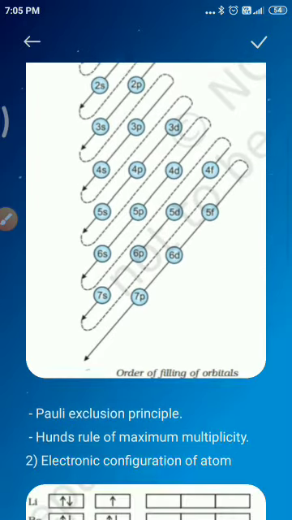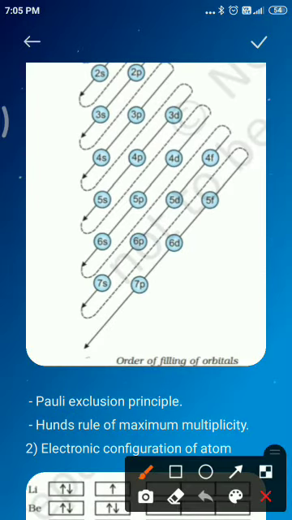Next we come to Pauli's exclusion principle. The number of electrons to be filled in various orbitals is restricted by the exclusion principle, given by the Austrian scientist Wolfgang Pauli in 1926.